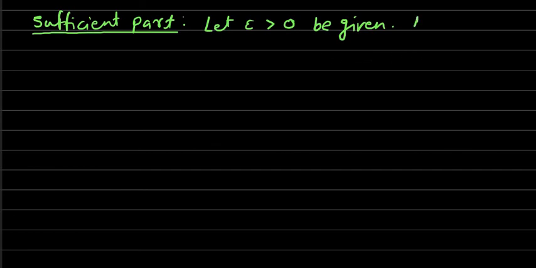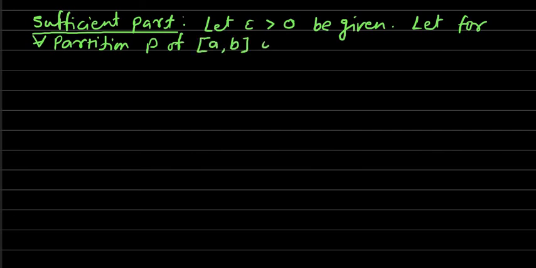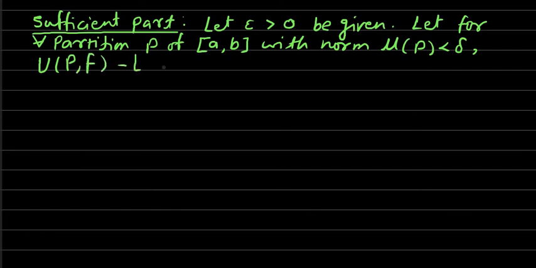Let, for every partition P of closed interval a to b with norm mu of P less than delta, we have the difference upper sum minus lower sum, U(P,f) minus L(P,f), for partition P for the function f, less than epsilon.